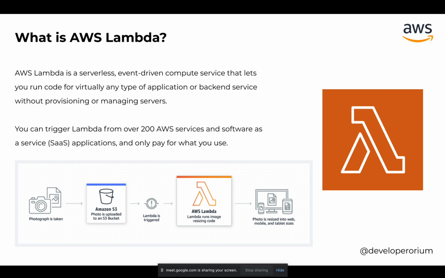AWS Lambda runs the image resizing code. Assume my code is written in JavaScript, and I have deployed that function for resizing my image, for example to 500 by 500 pixels. Assume that in the beginning the picture is taken from a DSLR, so it's 1920 by 1080 full resolution. Then I will resize that image into 500 by 500 pixels, a lower resolution, and that resizing runs from AWS Lambda.